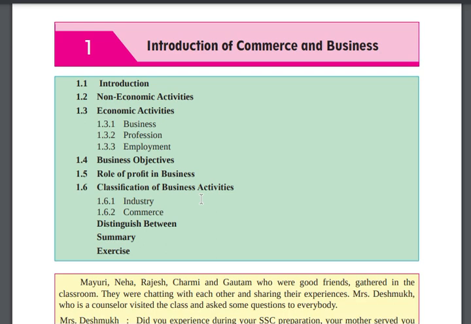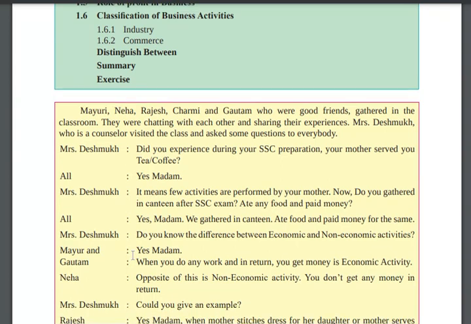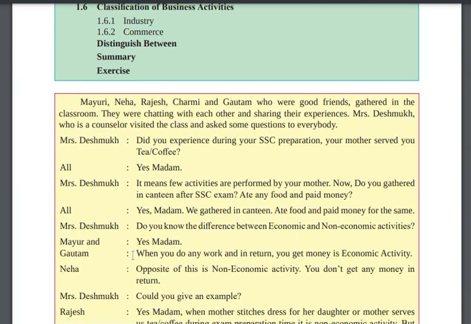Introduction. We will see economic activity and non-economic activity, the business objectives, and the role of profit in business. We will also see the classification of business activity. Let's start. In every chapter you will get examples to help you understand better.